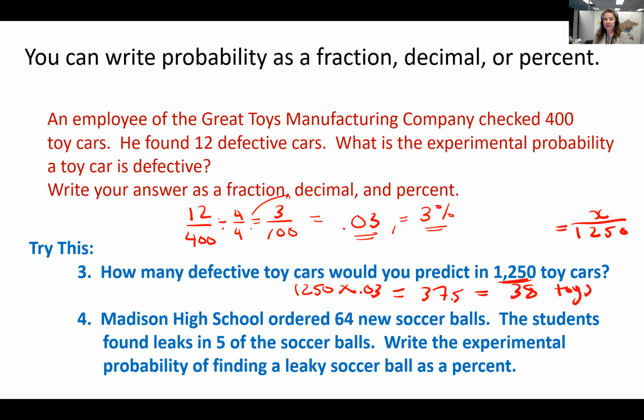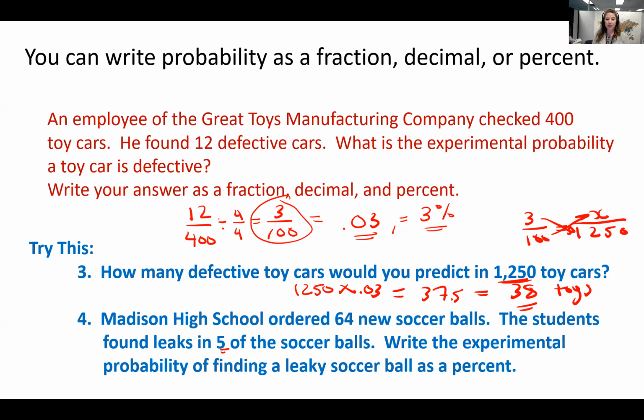This was my original fraction. I could cross multiply, divide by 100, and I would still get about 38. All right, Madison High School ordered 64 new soccer balls. The students found leaks in 5 of the soccer balls.